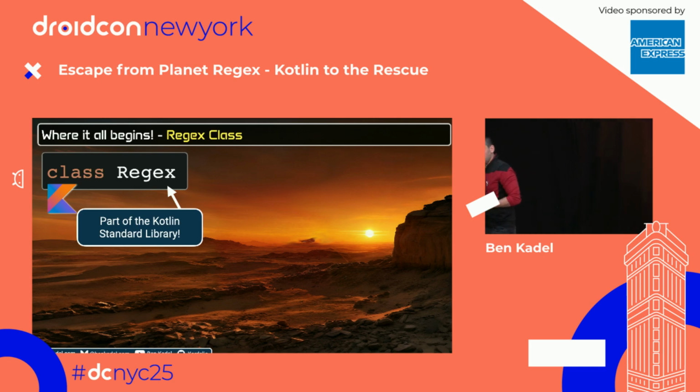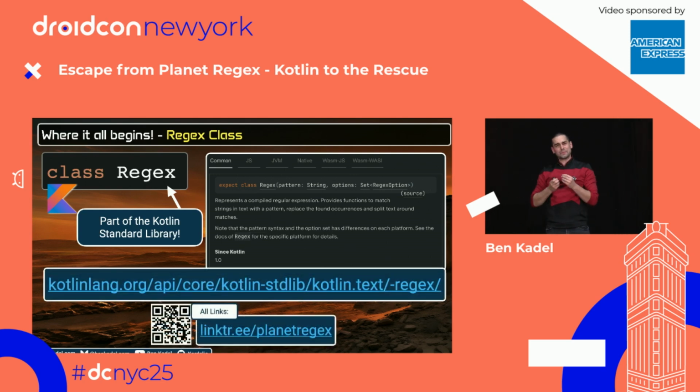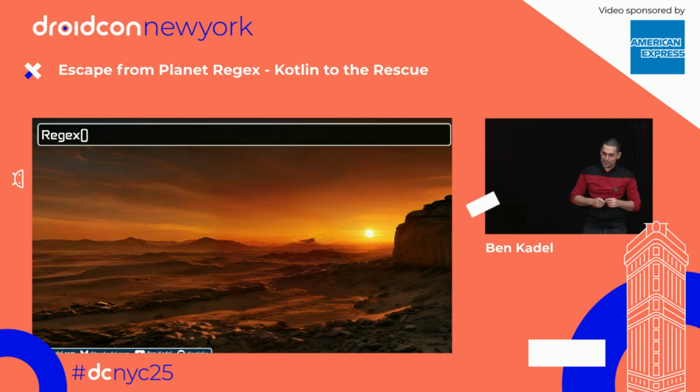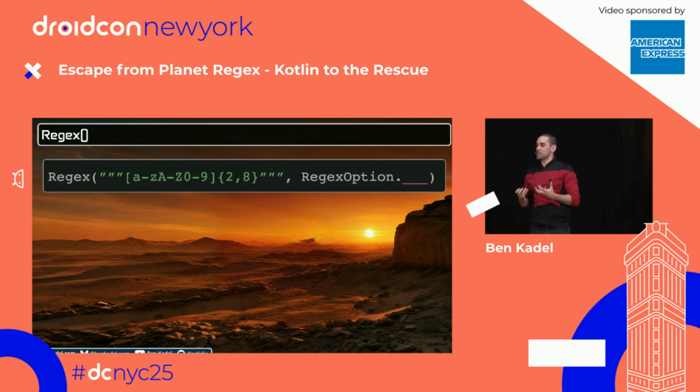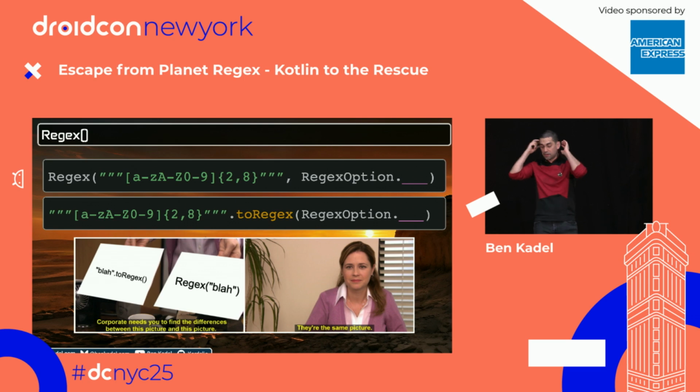So, the Kotlin of it all. It's all to do with this fabulous regex class that's provided by Kotlin's standard library. There's loads of documentation, boring links, but I'm going to show you how to use it in a useful way. So we need to first instantiate this class. We can either do that via the constructor, passing in our regex as a string, or using the fabulous string extension function toRegex. They're the same thing. They give you the same results. You can use them interchangeably.